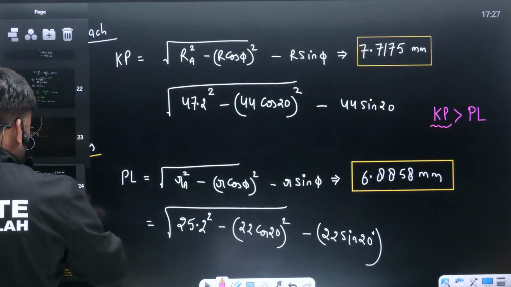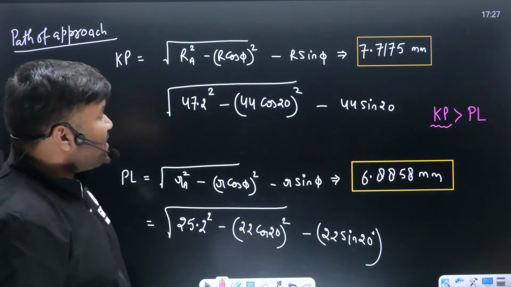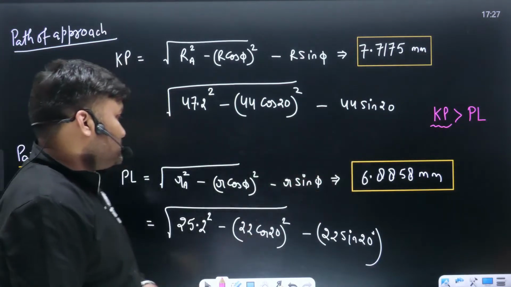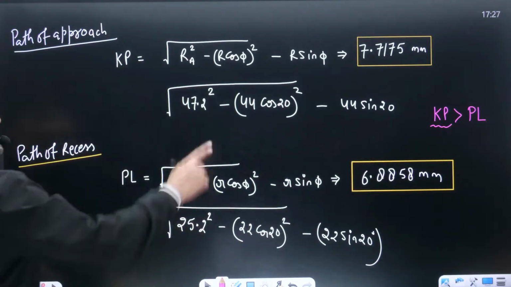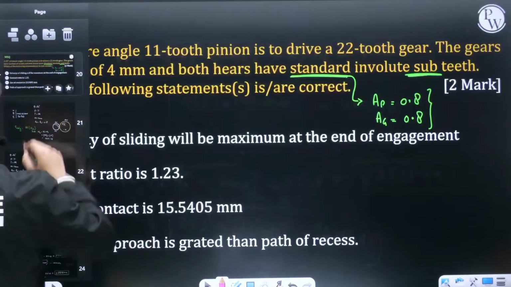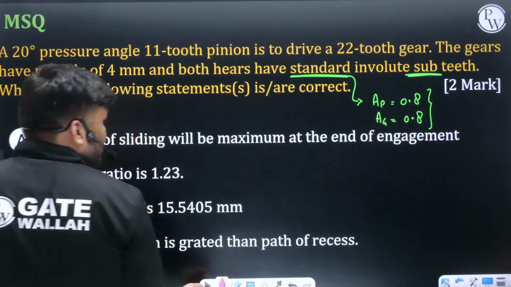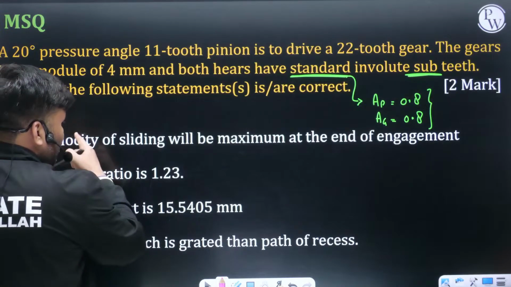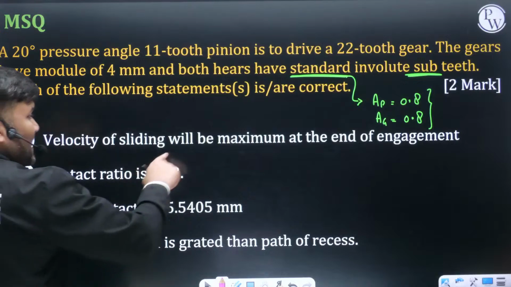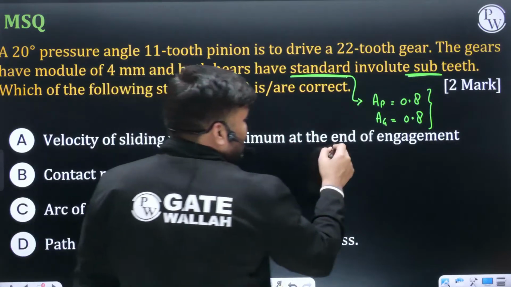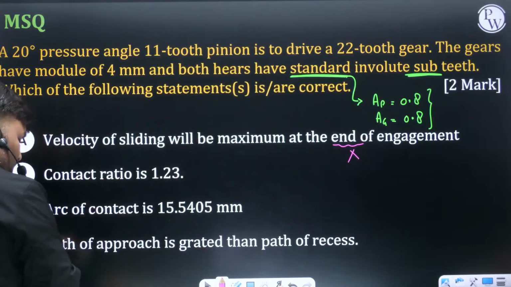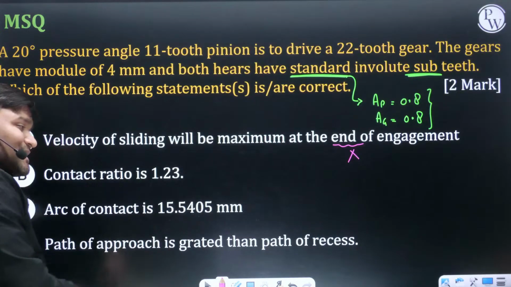KP और PL का value. KP का value is 7.7175. PL का value 6.8858. At the start of engagement, sliding velocity is going to be maximum. They are saying velocity of sliding will be maximum at the end of engagement. Na bhaiya na, not at end. At the start it will be maximum. This is wrong.